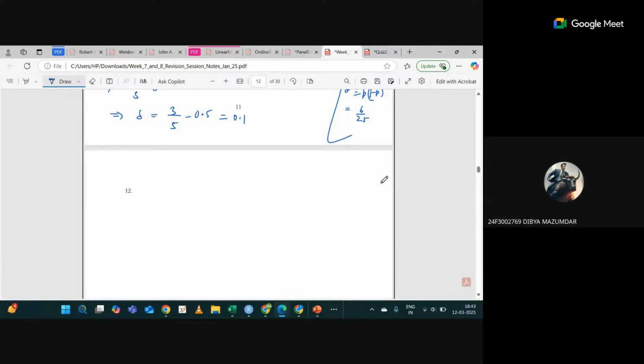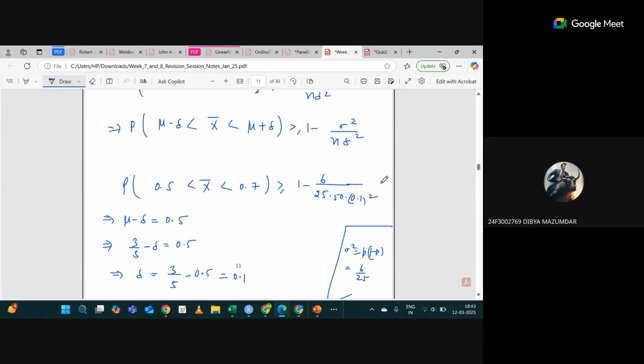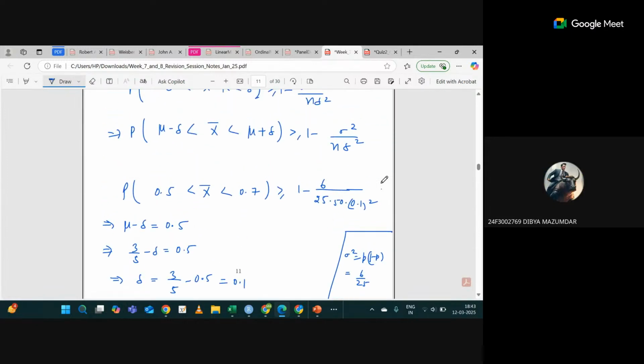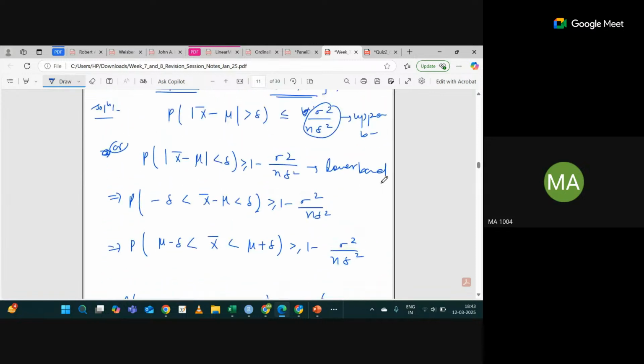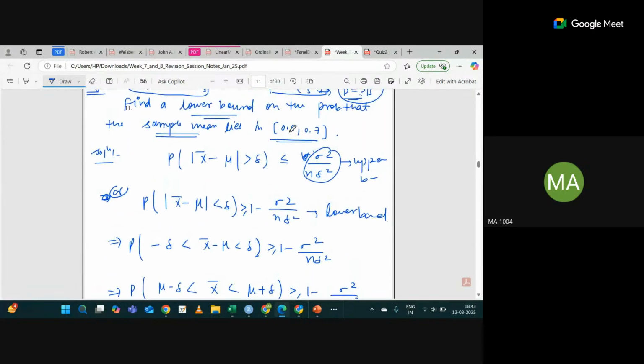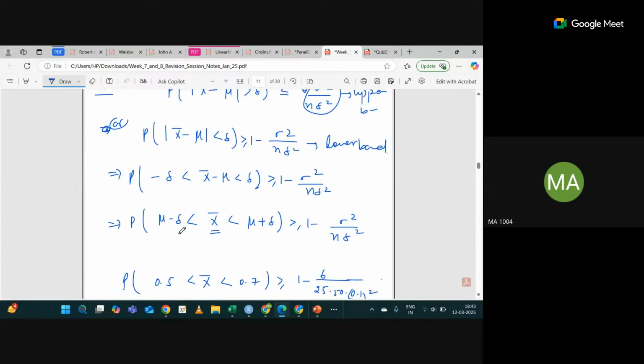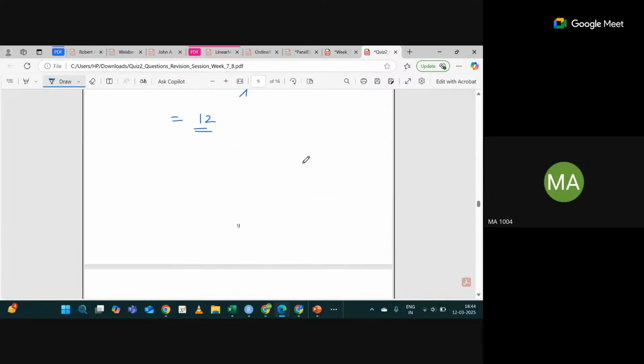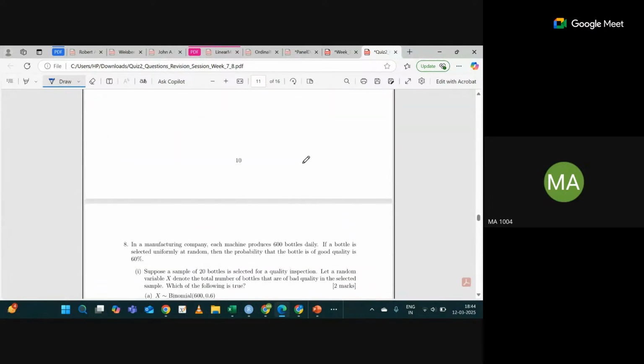The bound should be minus delta comma delta, no? So this is mu minus delta and mu plus delta. You can see X bar lies between mu minus delta and mu plus delta. Okay? Is this clear to all of you? Let me solve this and we can move ahead.